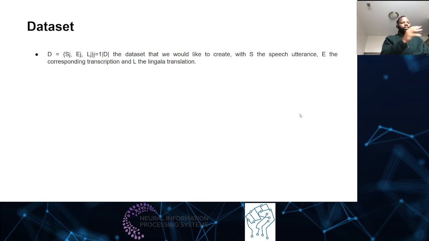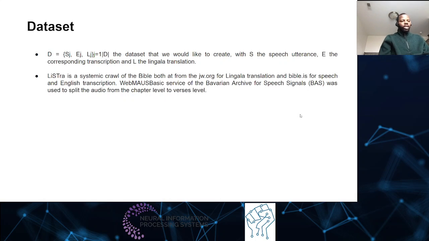Okay, so let's go to the dataset. Our dataset is made of three tuples: the speech, the transcription, and the translation. For our use case, as I said, we scraped the Bible from jw.org, the writing in Lingala, and we also have the transcription in English and the reading of the Bible. We didn't make it public because of the license, but we can provide a tool for anyone to reproduce this setup for any language of interest.